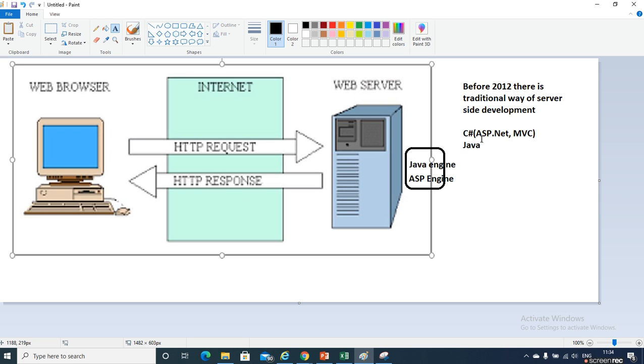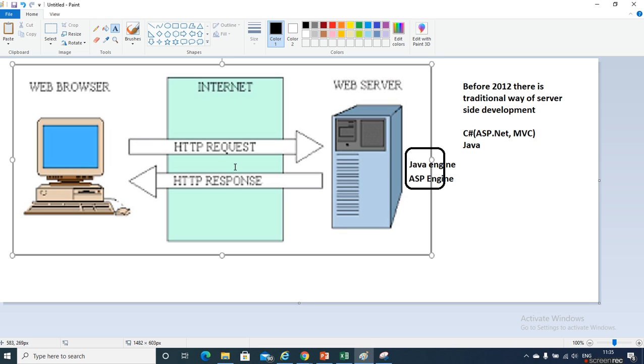So earlier, in 2012, for each and every request you needed to send the complete page to the server and wait for the response. If you have been exploring web pages since 2010 or 12, for every request, even when you click a button, the request goes to the server, then the response comes.